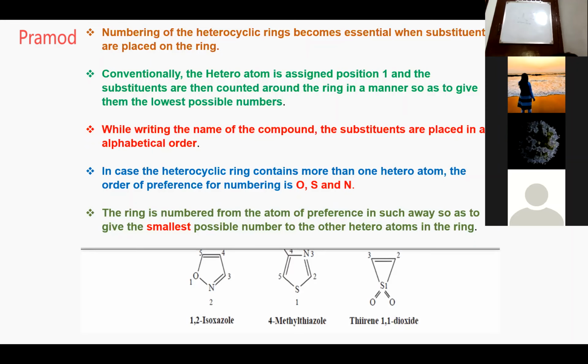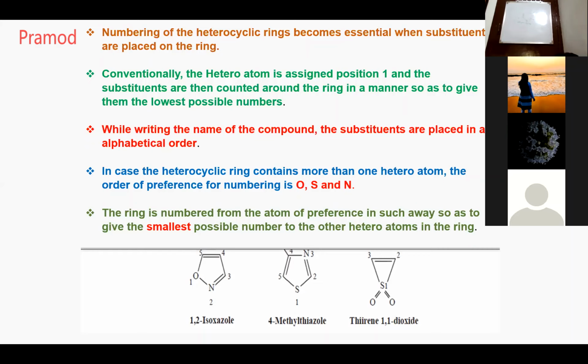What is the first thing? The heteroatom should be given position 1. So if it is oxygen, oxygen should be given the first position. You can see the structure now, 1,2-oxazole. Oxygen is 1, nitrogen is 2, so that is 1,2-oxazole. Your heteroatoms are getting the least possible number.